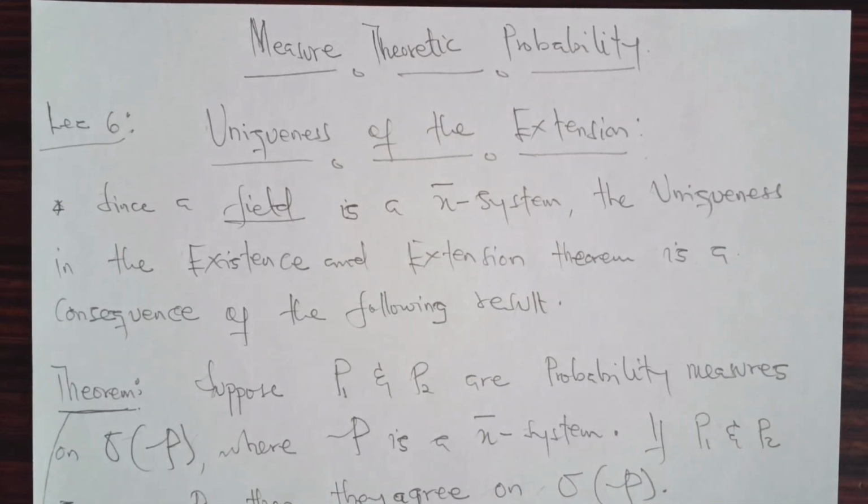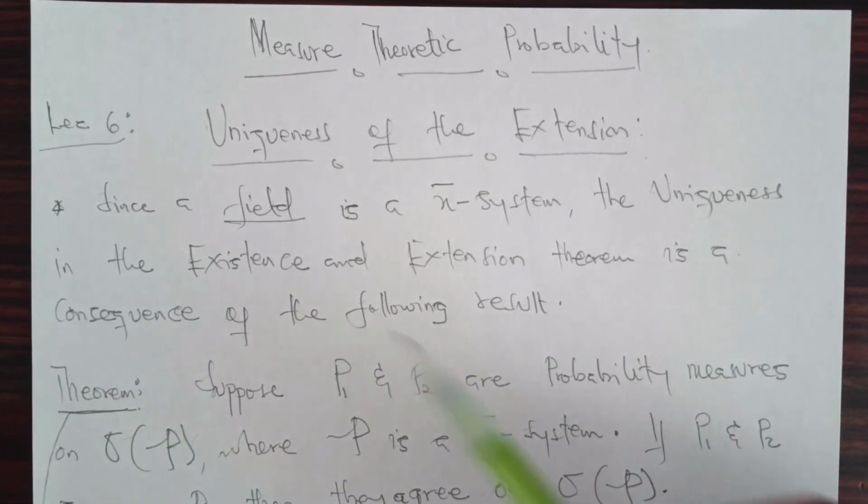So we talk about the Dynkin pi-lambda theorem. We state that if you have a class P, which is a pi system, and a class L, which is a lambda system, and P is a subset of L, then the sigma field generated by P is a subset of L. That's what the pi-lambda theorem tells us. We are going to use this machinery to extend our P measure uniquely to the sigma field generated by it. So we define P on a simpler class, a field, and by the Dynkin pi-lambda theorem we will be able to extend this P measure uniquely to the sigma field generated by it.